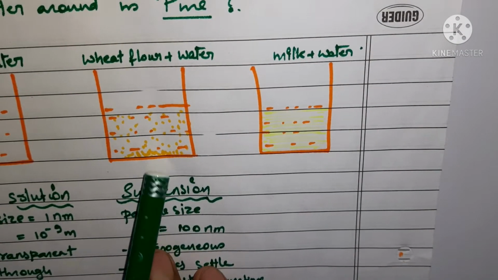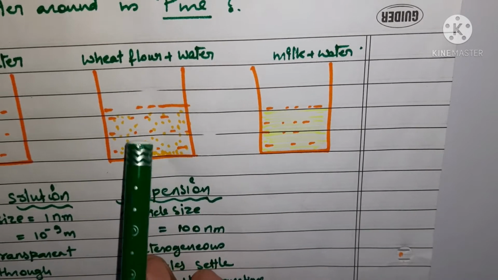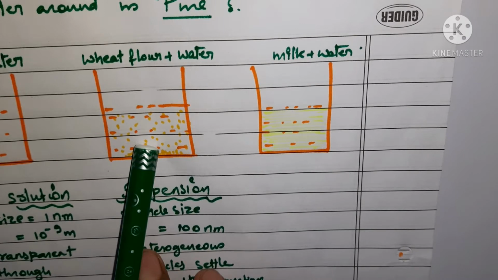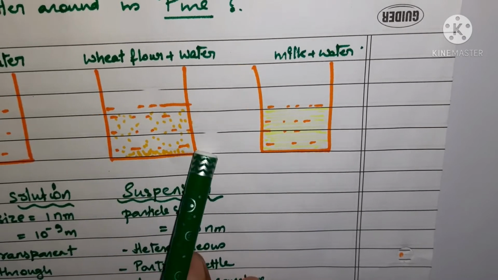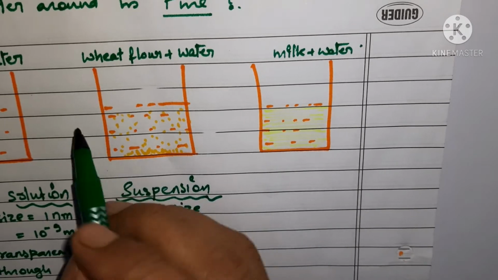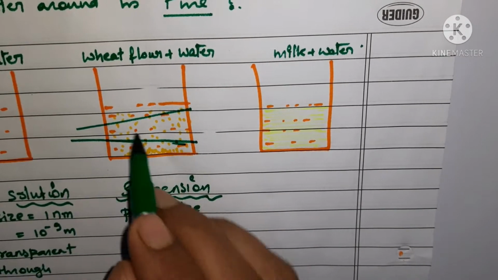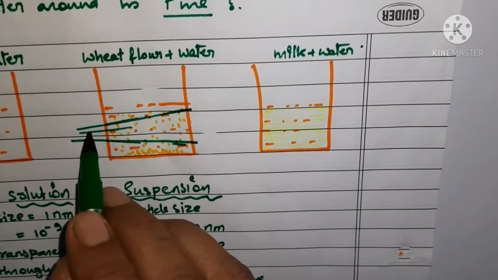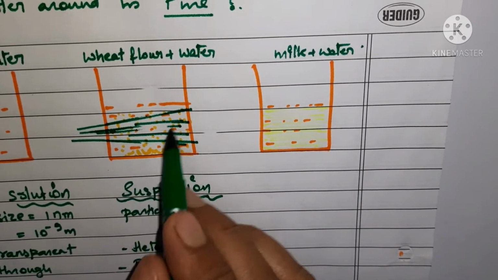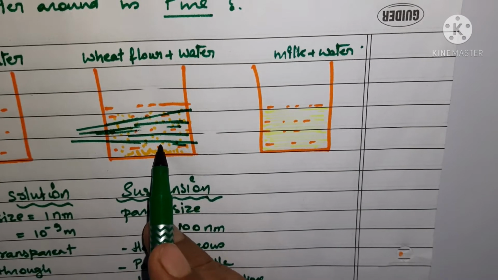How can we say that scattering of light occurred? Because the path of light was visible in this case. When a beam of light was passed through this solution, the beam of light was seen through our eyes, all because scattering of light was happening.